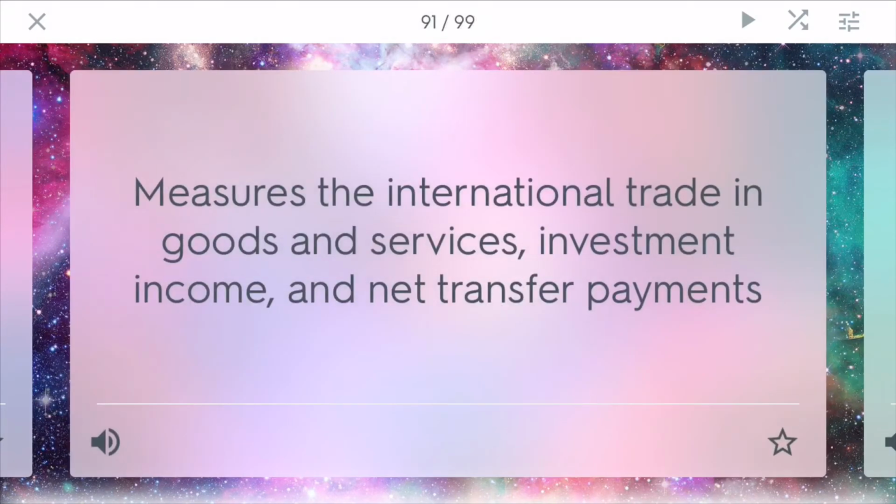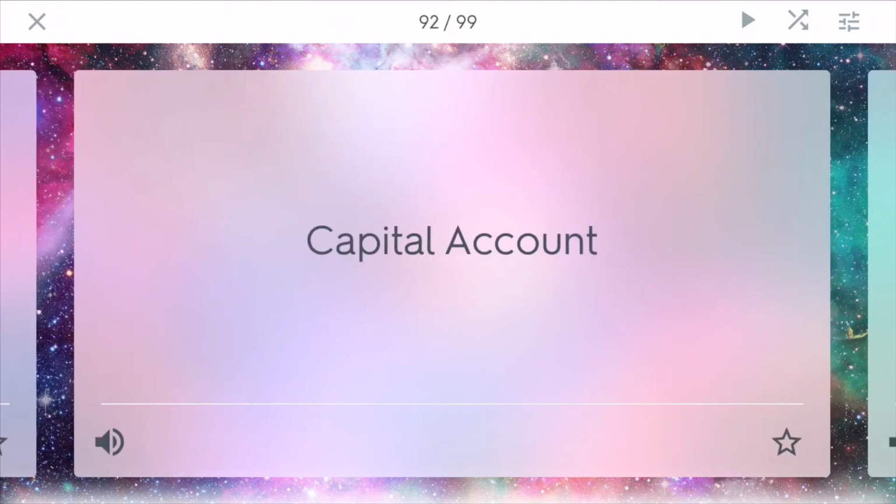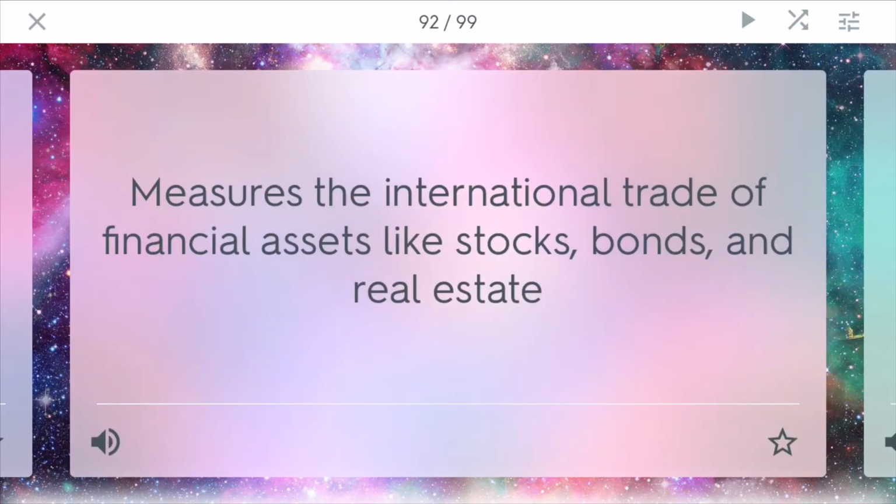Current account. So we talked about this, but it's the measure of international trade in goods and services. It also includes investment incomes and also net transfer payments between different countries. Capital account. This is the other type of measurement in a financial account, and it shows the international trade of financial assets like stocks, bonds, and real estate. Really, any money that is invested to try to grow it or save it for a different type of day is included in this type of account.